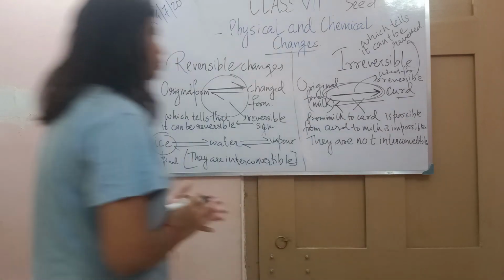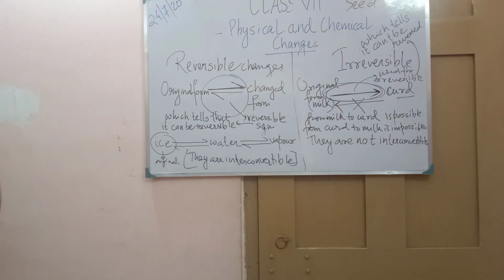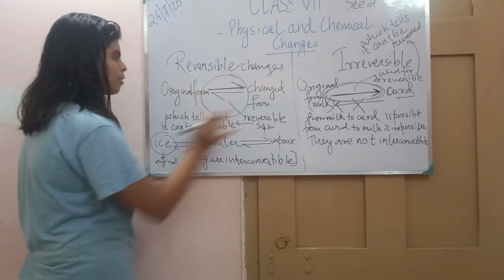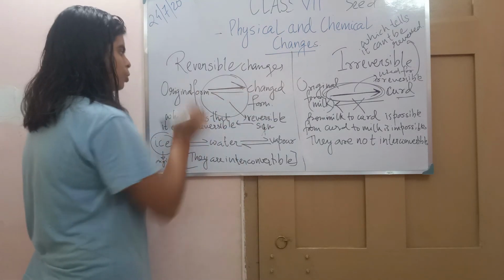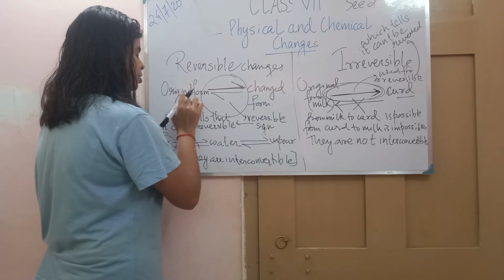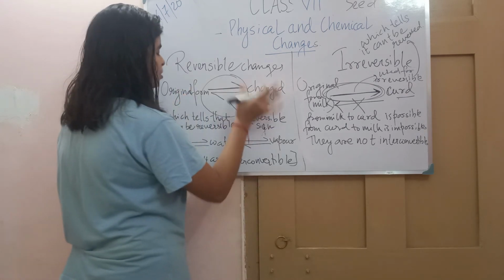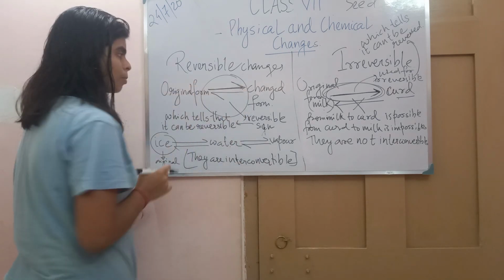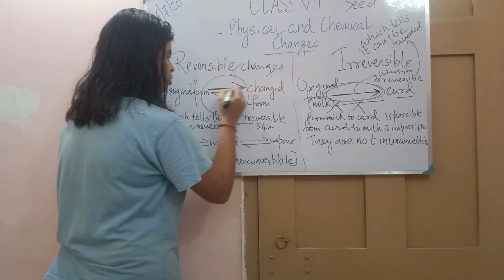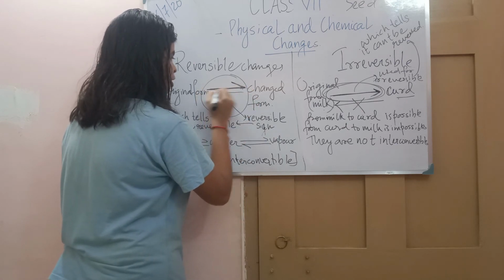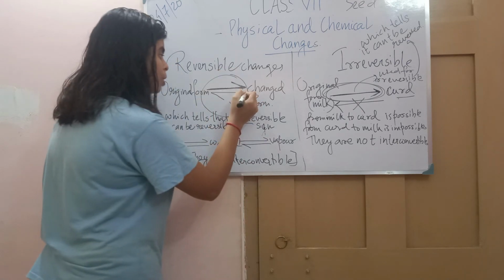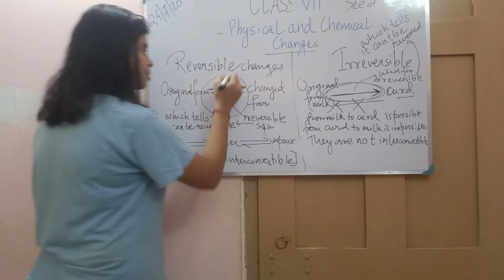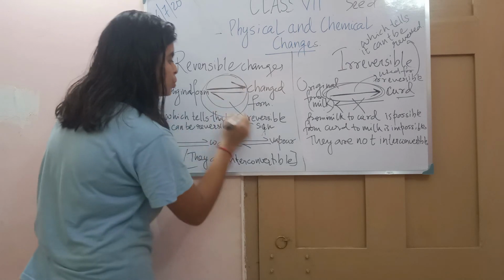So we have understood what is reversible and what is irreversible. In reversible change, let's assume there is an original form and a changed form. You are making a change from the original form to the changed form, but at the same time, you can get back from the changed form to the original form. That is the reason for reversible change we use this sign.